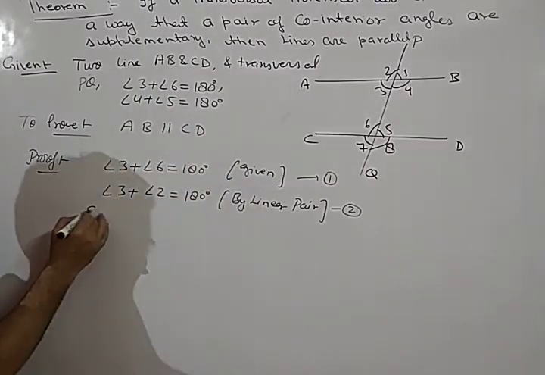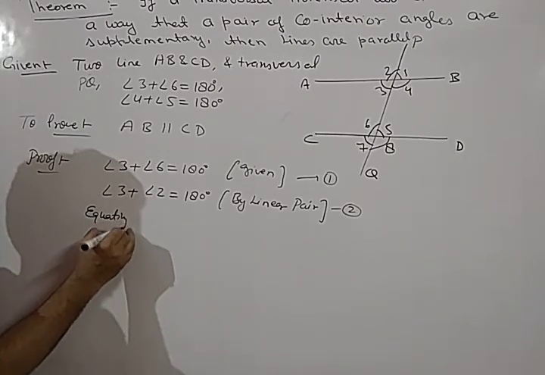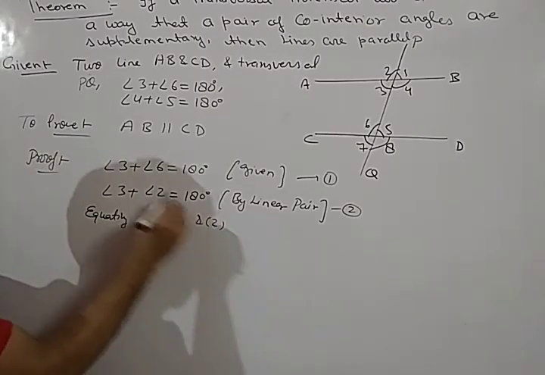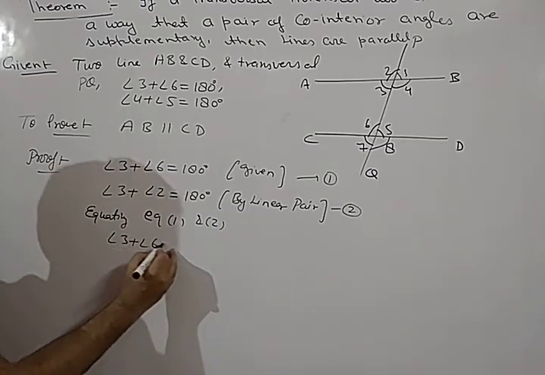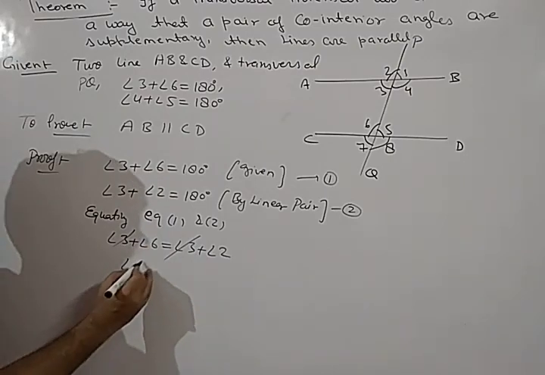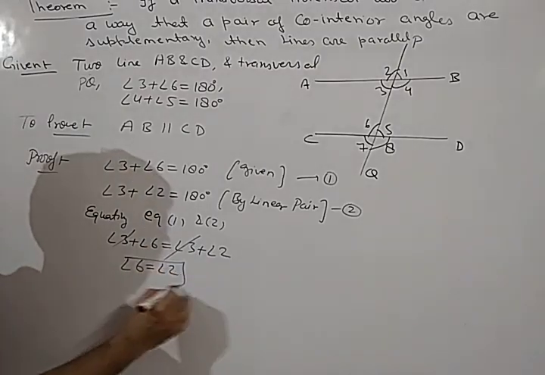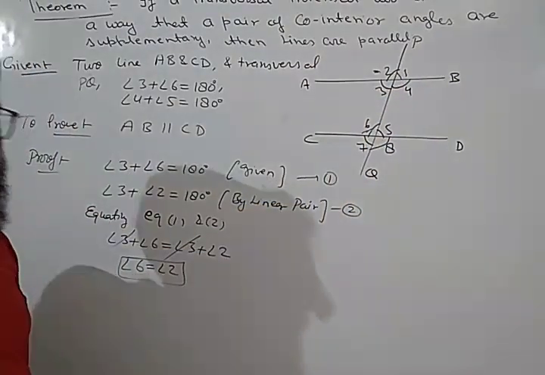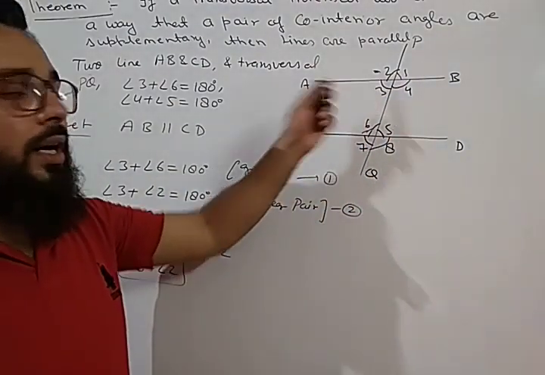So by equating equation 1 and 2, what will we get? Angle 3 plus angle 6 is equal to angle 3 plus angle 2. Now this angle 3 will be cancelled out. We will get angle 6 is equal to angle 2. This is angle 6 and this is angle 2. And we can see here these 6 and 2 are corresponding angles.